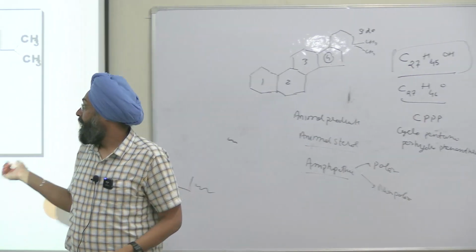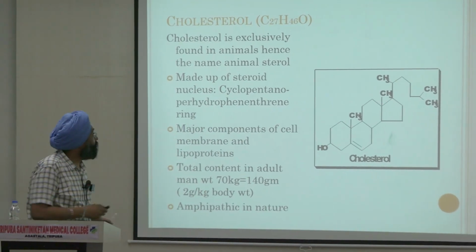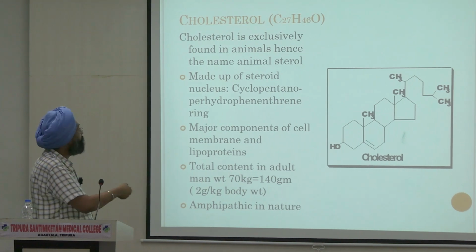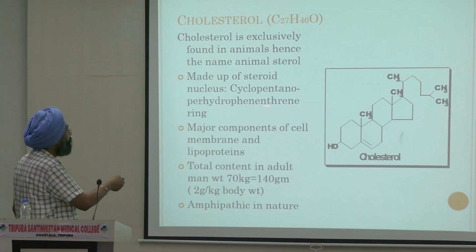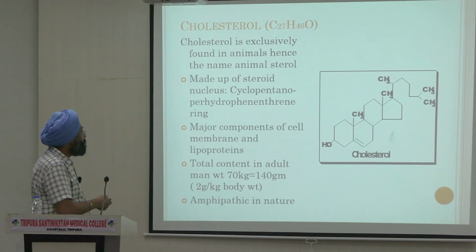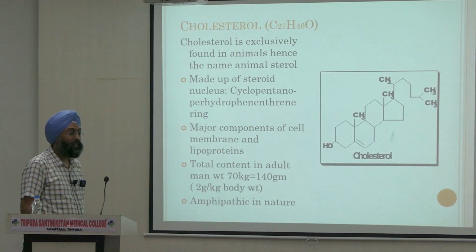right? And exclusively found in animals, so the name is animal sterol, and made of a steroid nucleus. I drew it, known as cyclopentano perhydrophenanthrene ring or nucleus, right? And it is a major component of cell membrane and lipoproteins, right?